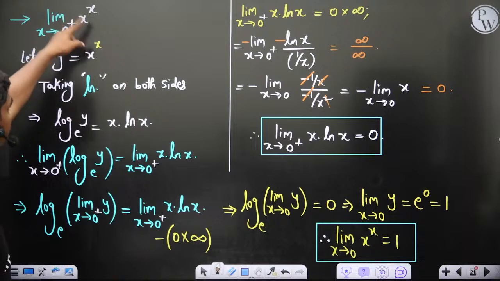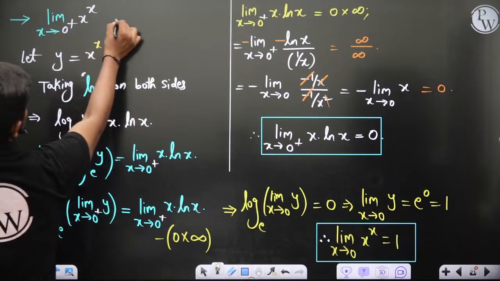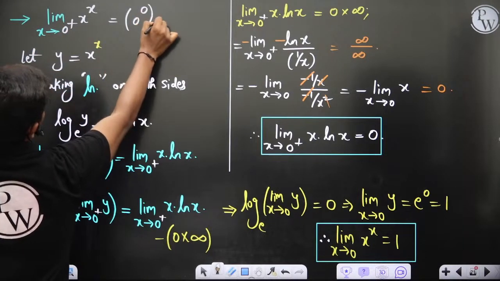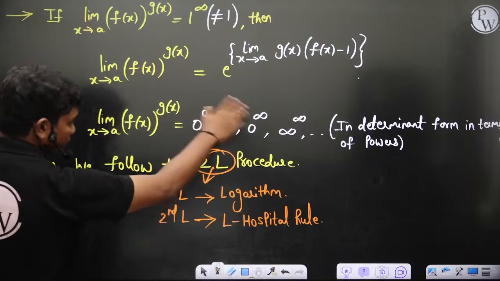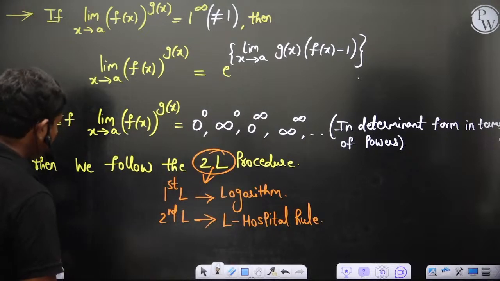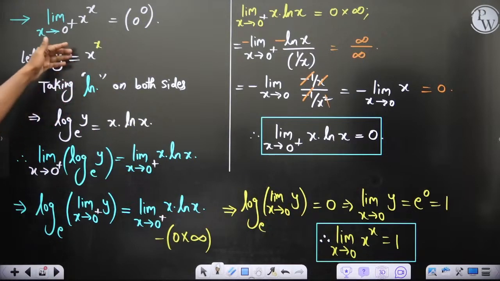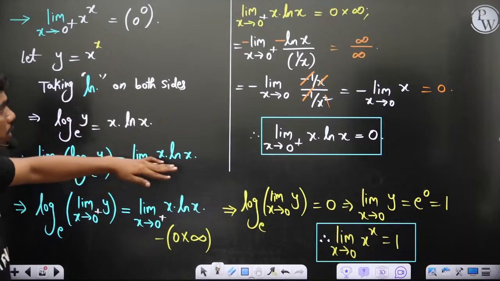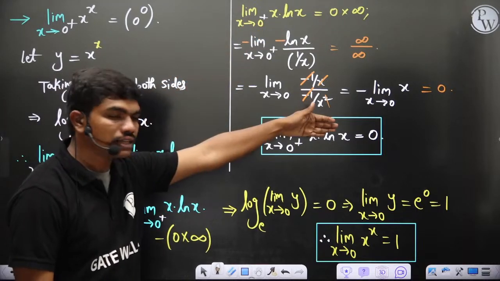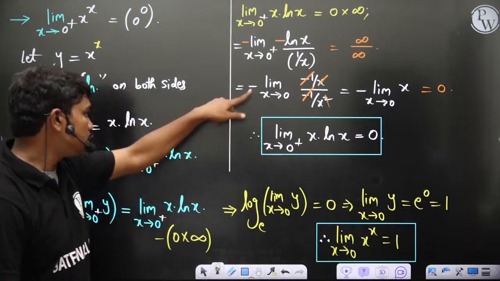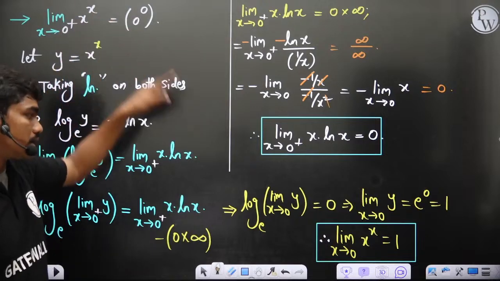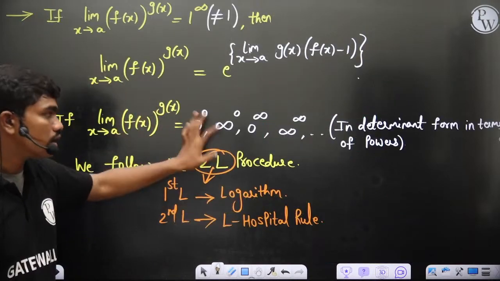So whenever you have a power like this, the indeterminate form is giving you directly the 0 power 0 form. Whenever you have anything of this indeterminate form, first L stands for logarithm. You apply the logarithm, then you'll generate some function, then you will apply L'Hospital rule in order to get the value of the function, and by using these two L's you'll calculate this limit. That's what I have told you in a short nutshell here.